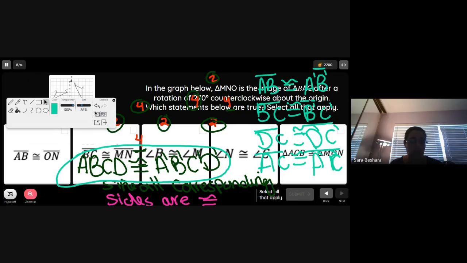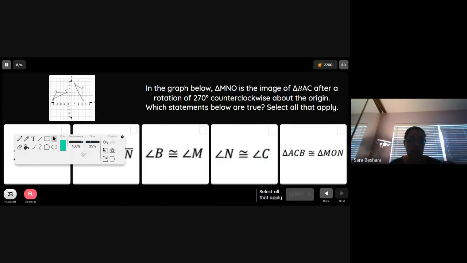Take a look at an example. It says, in the graph, triangle MNO is the image of triangle BAC after rotation of 270 degrees counterclockwise about the origin. Which of the statements below are true? Select all that apply. Remember, when it says select all that apply, that means we have a multiple select, okay?